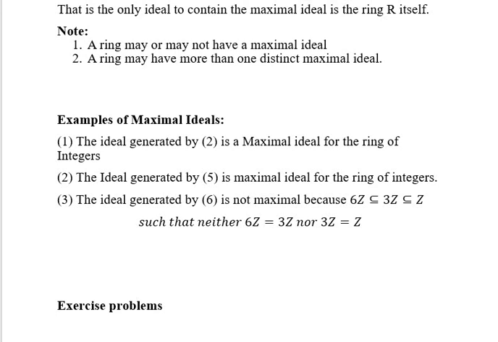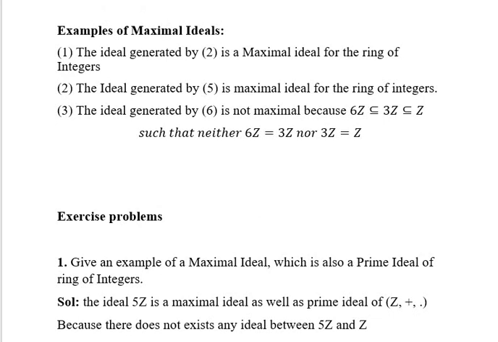So that's why 6Z is not maximal, because there exists an in-between ideal 3Z which contains 6Z. Whereas for the ideals 2Z and 5Z, there are no ideals in between them and the ring of integers. That's why they are the maximal ideals of the ring of integers.